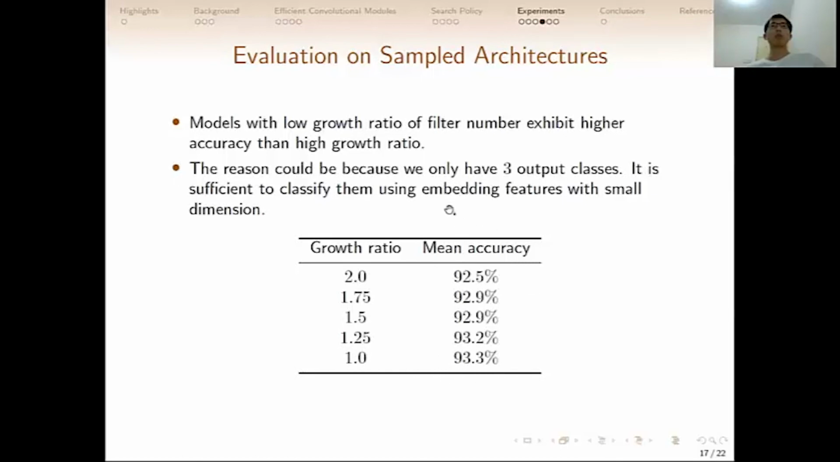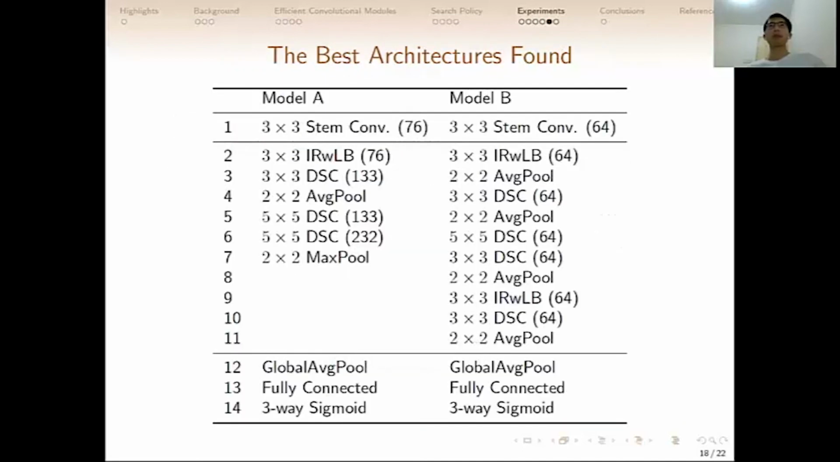The reason could be that we only have 3 output classes, so it is sufficient to classify them using embedding features with small dimension. So here is the model we found. Model A has the highest validation accuracy, and model B has the lowest validation loss. Notice that model B has a growth ratio of filter number of 1.